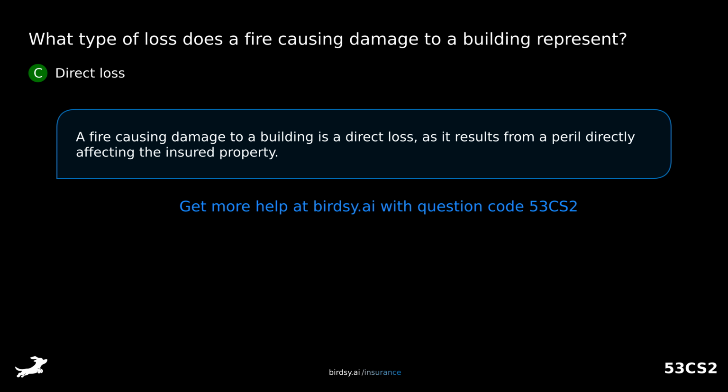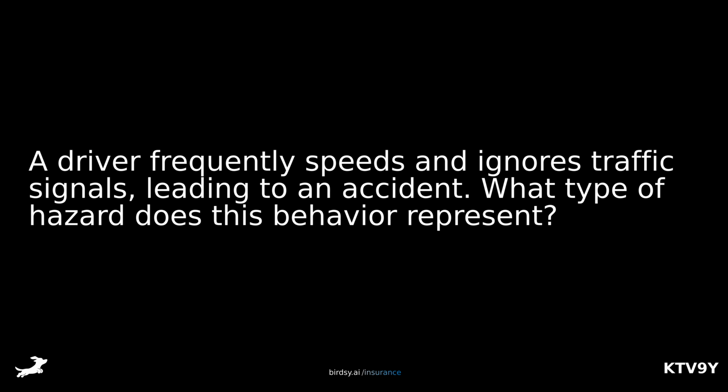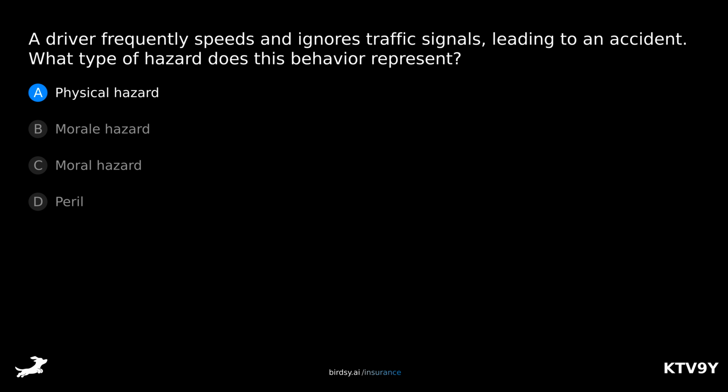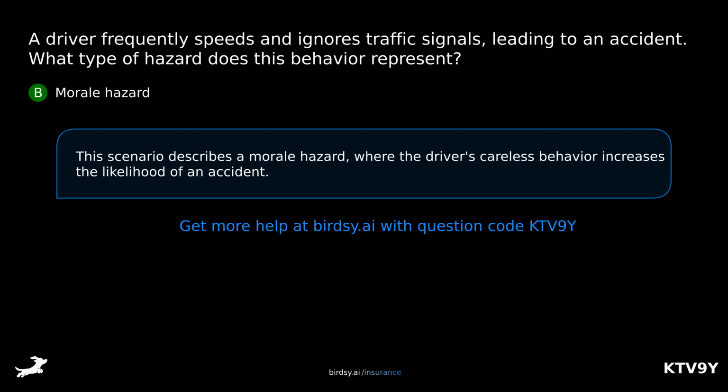A driver frequently speeds and ignores traffic signals, leading to an accident. What type of hazard does this behavior represent? Is it A, physical hazard? B, morale hazard? C, moral hazard? Or D, peril? The answer is B, morale hazard. This scenario describes a morale hazard, where the driver's careless behavior increases the likelihood of an accident.